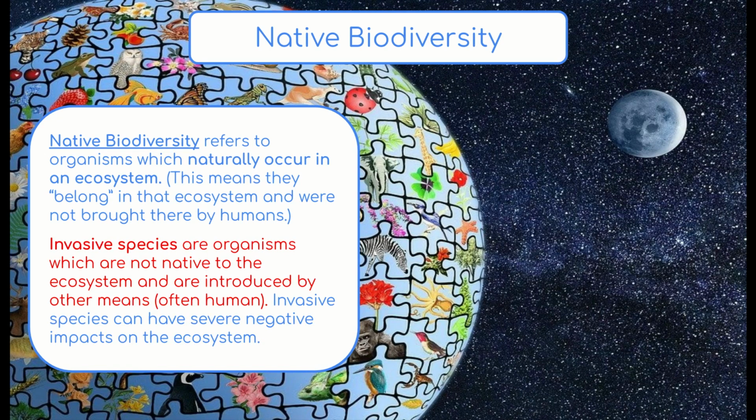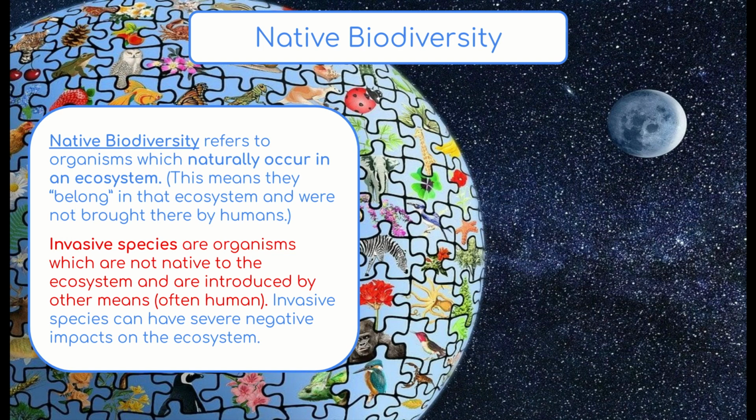Now, native biodiversity is what we want to see because when there is non-native biodiversity, it can lead to problems. We can see something taking place called invasive species. What we mean by invasive species are species or organisms which are not native to that ecosystem, but instead have been introduced by other means. Oftentimes, these means are human. So perhaps humans took those animals as pets. Perhaps they brought one of those plants over because they thought it might be a good crop. And eventually, because it doesn't belong in that ecosystem, it can lead to severe problems.